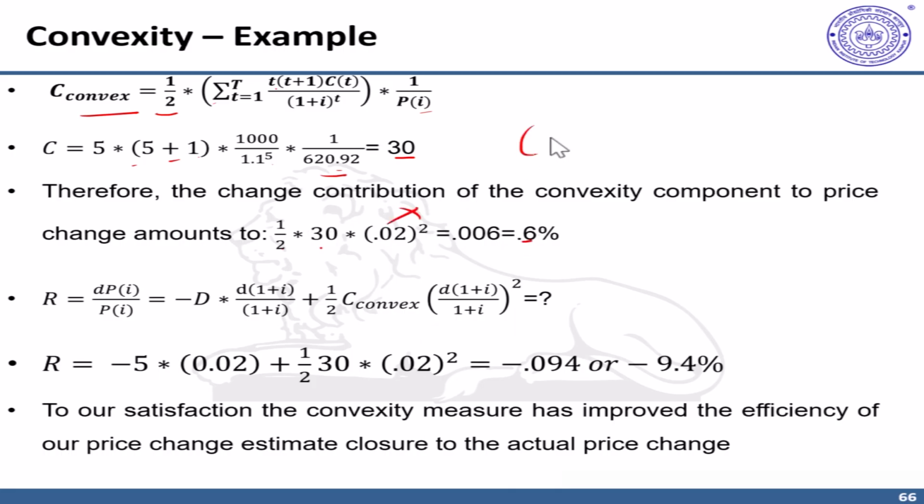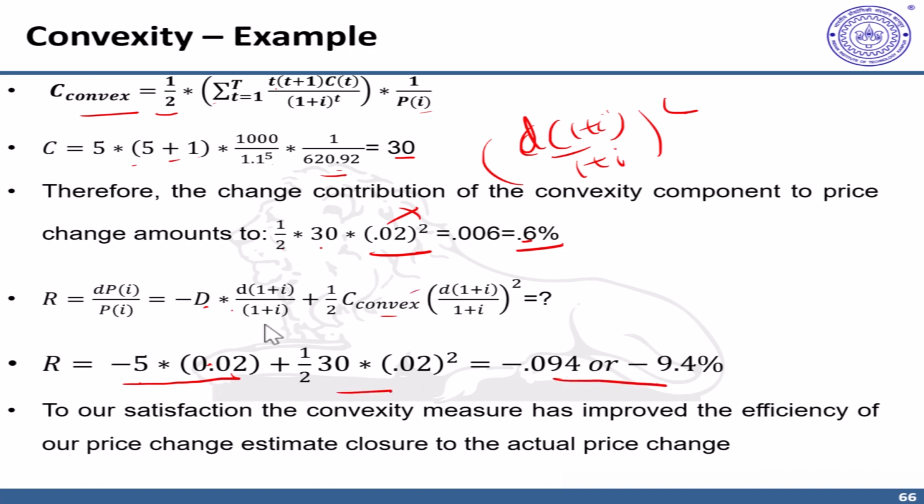So this is the d of 1 plus I upon 1 plus I raised to the power 2 part, this one. So it becomes 0.6%. Now, if we add the changes on account of duration, d into this 0.02 and convexity this, we are able to reach that 9.4% change.